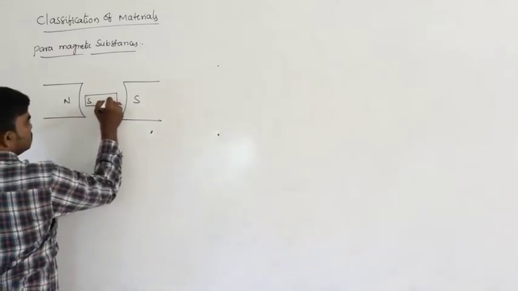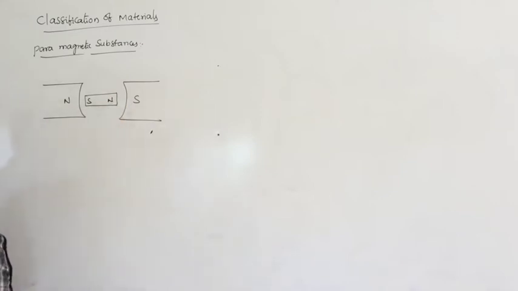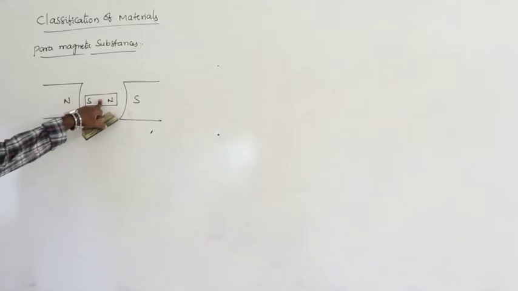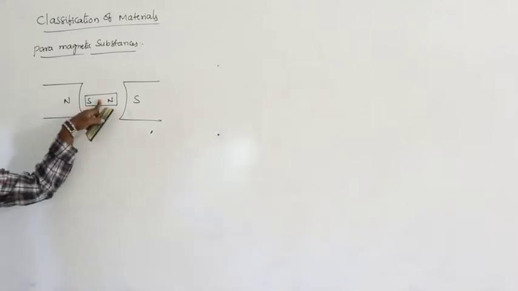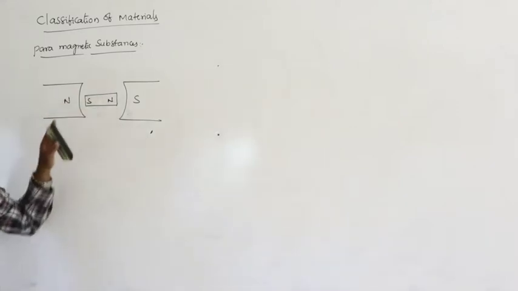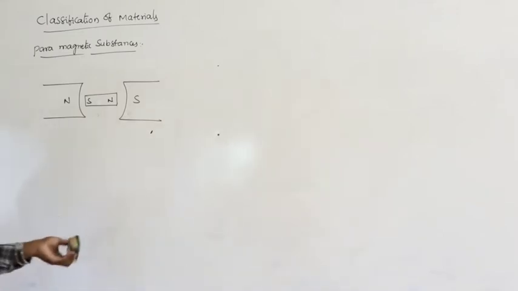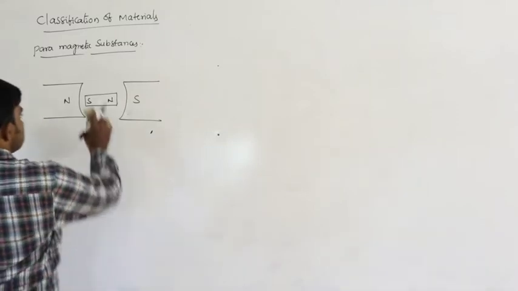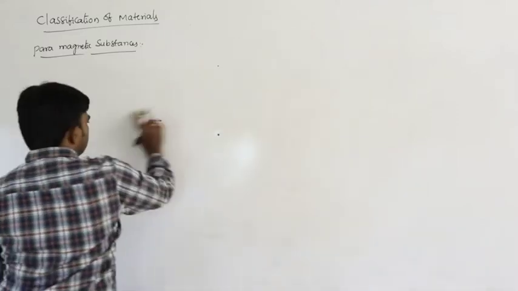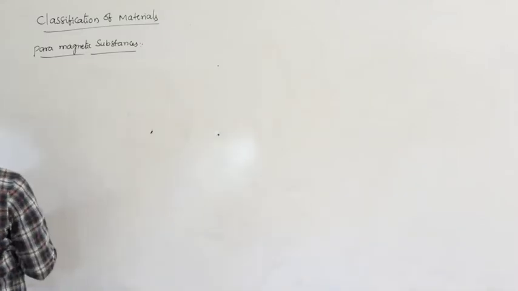Let us say it is south, north. So if the paramagnetic substance is suspended in a uniform magnetic field, then it must align in the direction of the applied magnetic field.